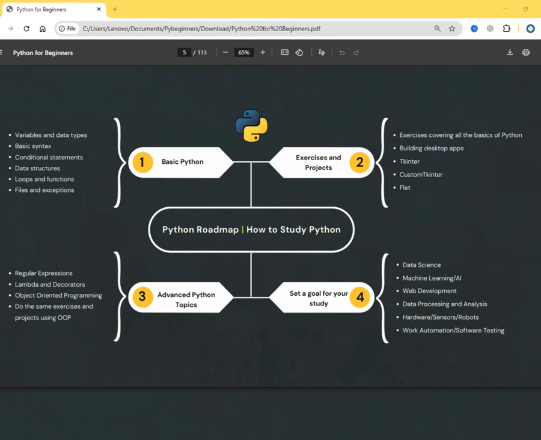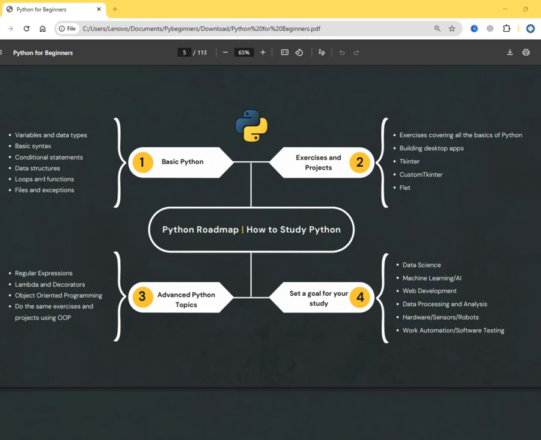Then you will go to the data structures. So you will learn what types of data structures exist in the Python programming language. Data structures, things like list, tuple, dictionary. So it's very good for you to really understand those data structures, because as we say, understanding data structures in any programming language is really a very good thing to do, because data structures also help in the performance of the code, the piece of code that you write.